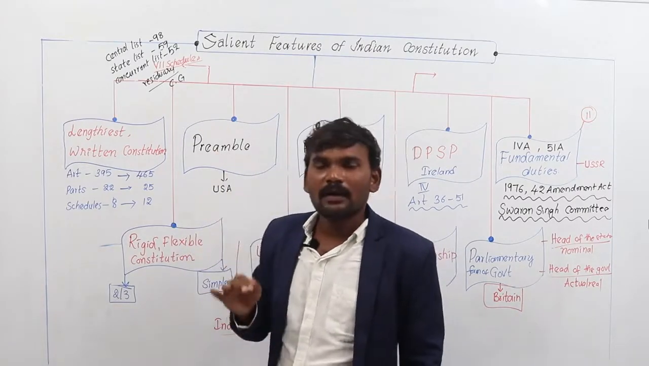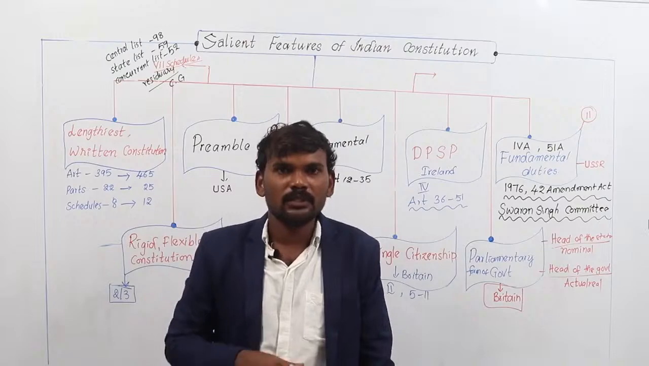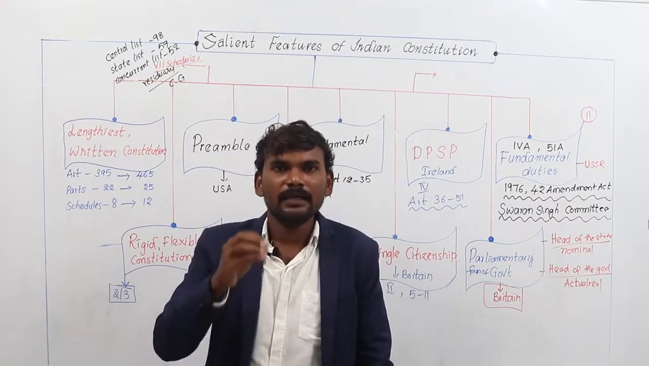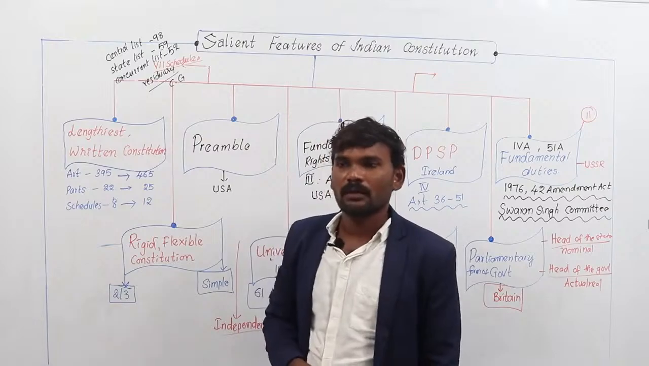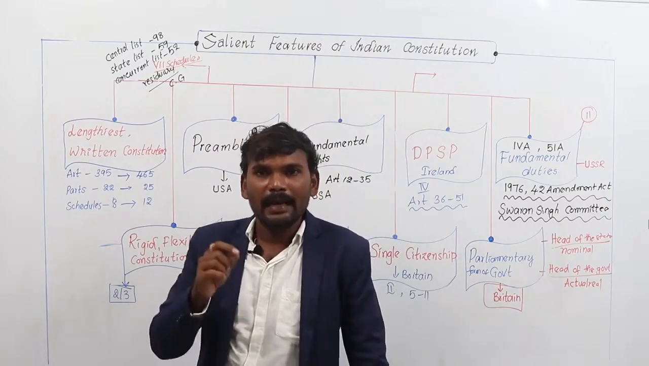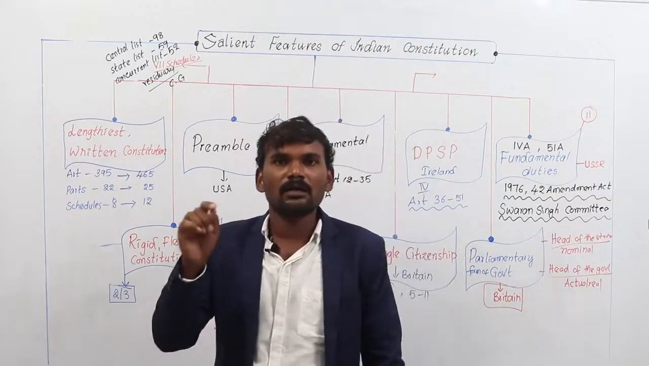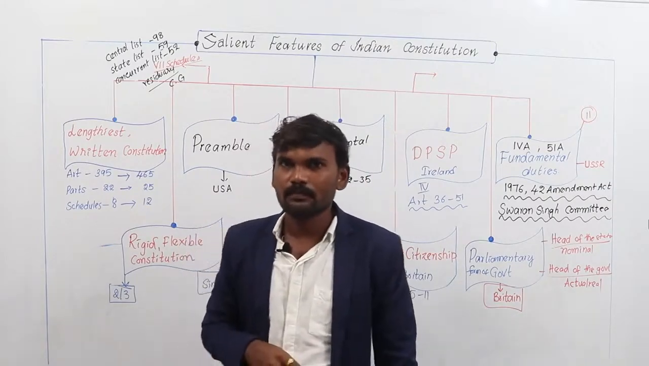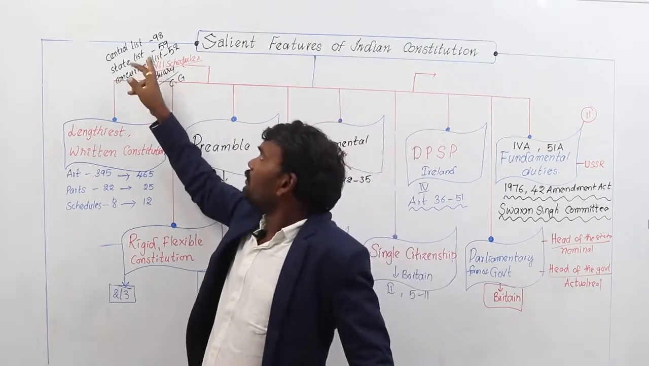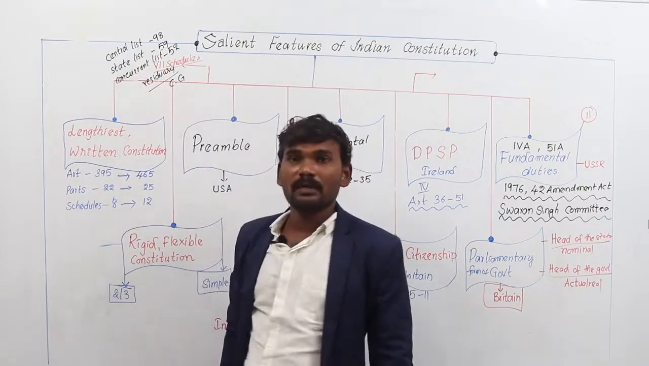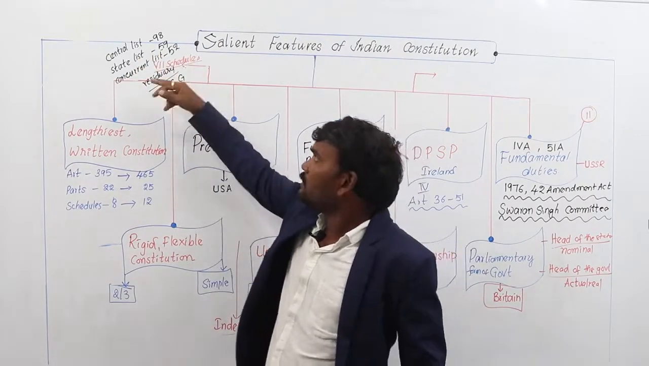In the concurrent list, whatever items are mentioned, both the central government and state government have equal powers to enact any act on these 52 items. If both the central government and state government enact a law over the concurrent list items, then ultimately the central government's law comes into existence. So the powers are distributed but not equally. The state government only has 59 items, whereas the central government has 98 items. So right now, these are the three types of list.